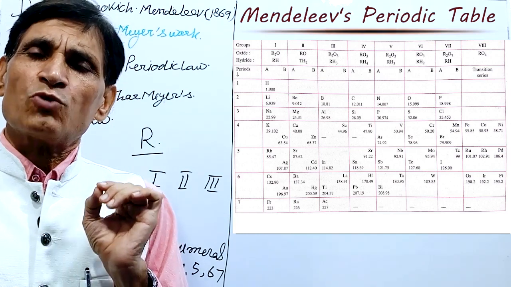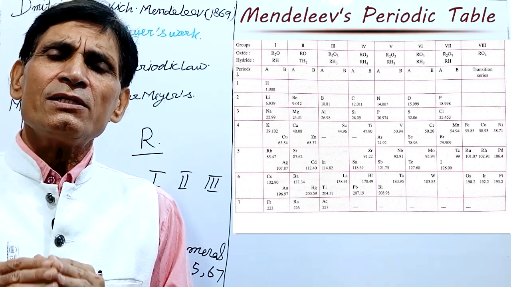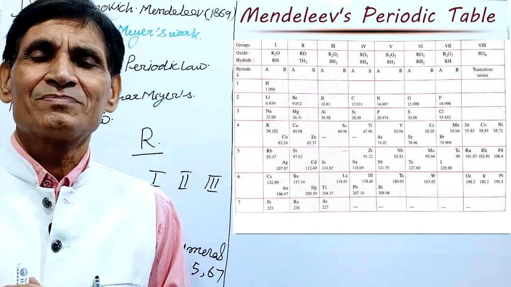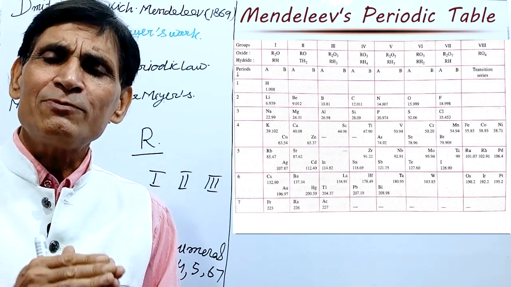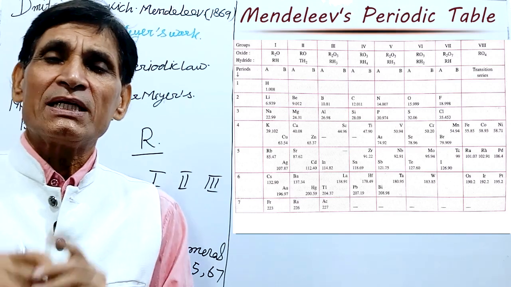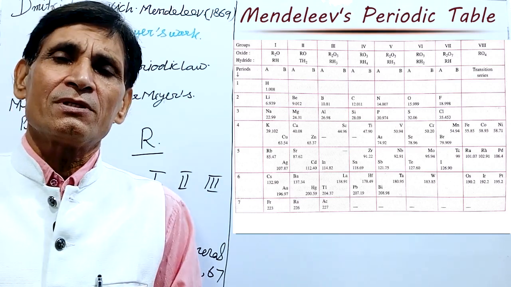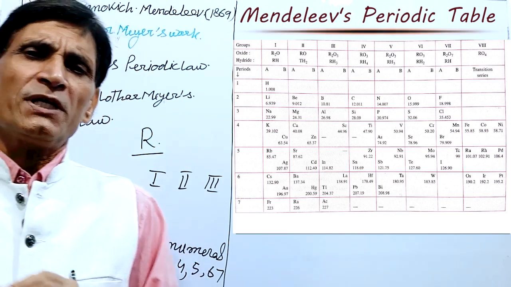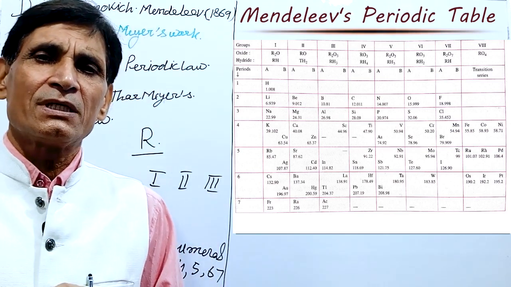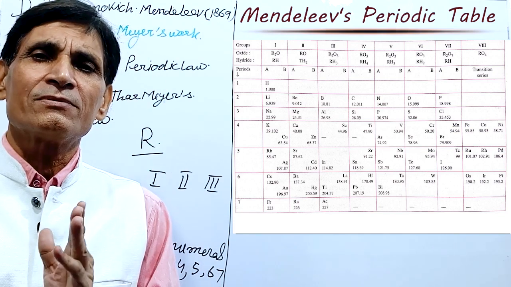Now, the next point. Valency of the elements from group number 5 up to group number 7 is equal to 8 minus group number. For example, valency of a fifth group element, for example nitrogen, is 8 minus 5, equal to 3.